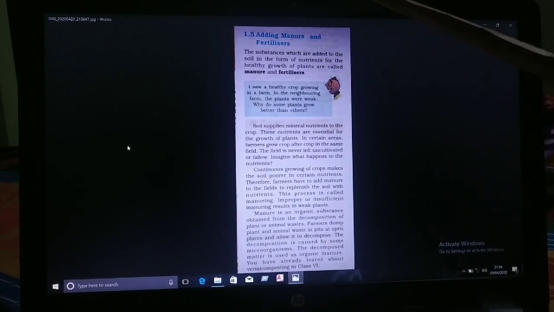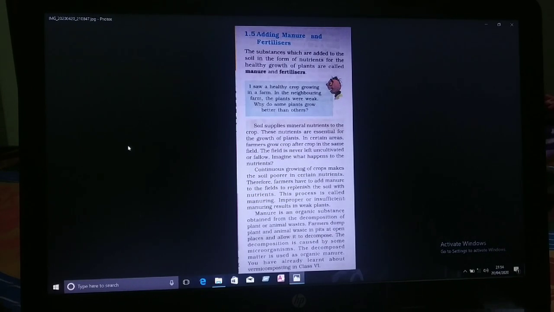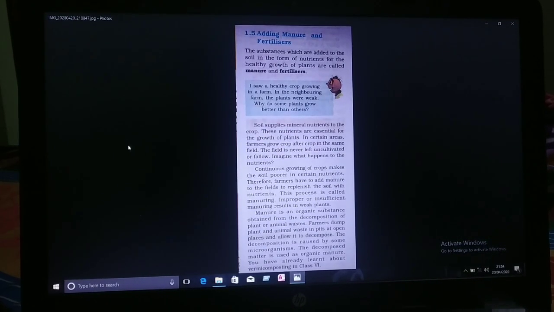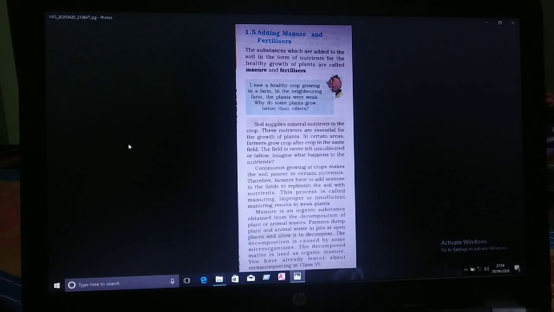First, manure is a natural substance obtained by the decomposition of cattle dung, human waste and plant residues. Manure can be prepared in the field. Manure provides a lot of humus to the soil. It is relatively less rich in plant nutrients.